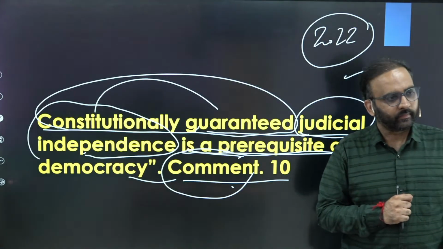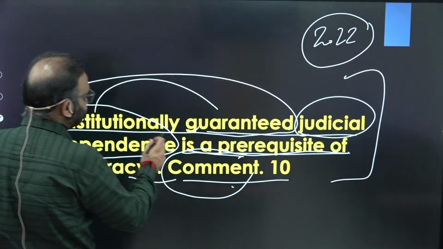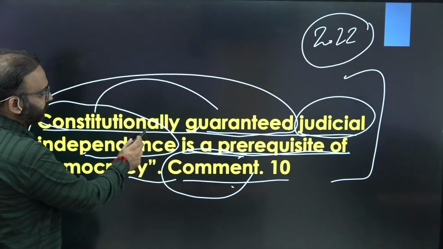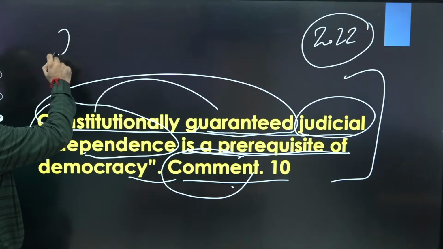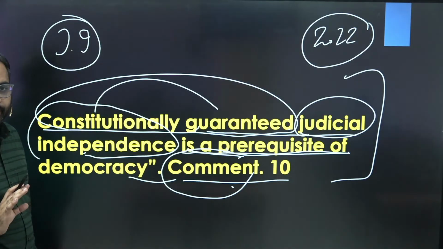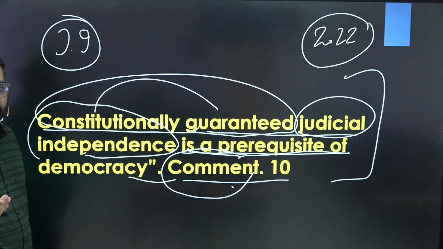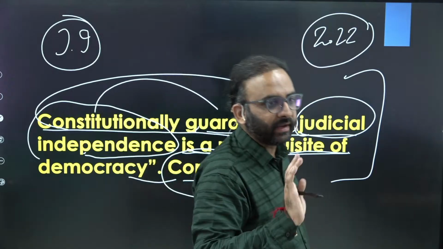So here, one thing you need to remember, you said you will start with constitutionally guaranteed provisions. No, you will start with the concept of judicial independence. That should be there in your introduction. Concept of judicial independence means it should be independent or autonomous of the executive and legislature.